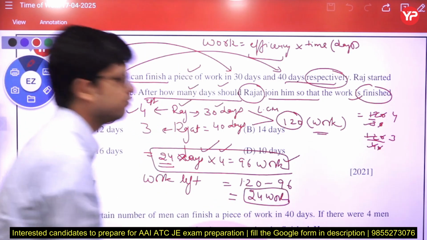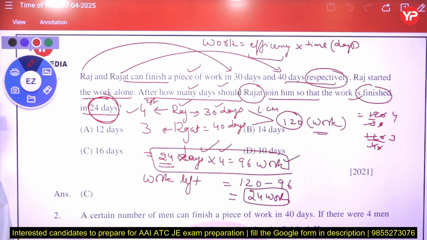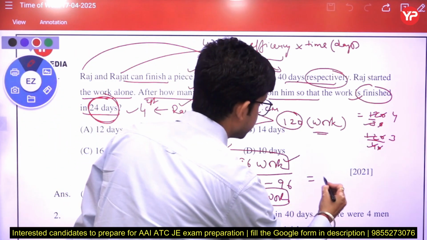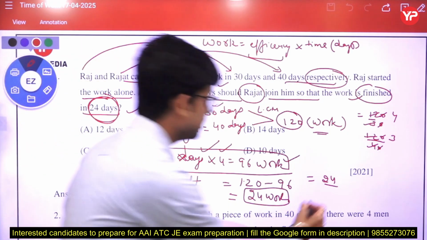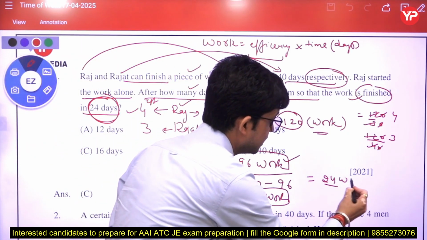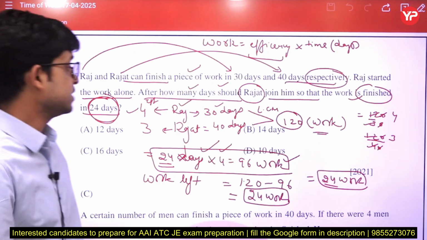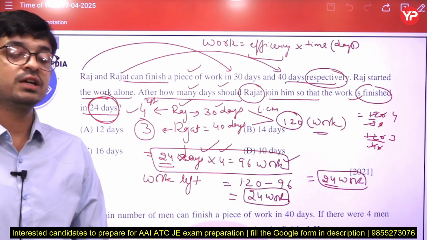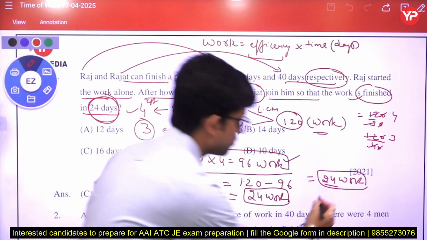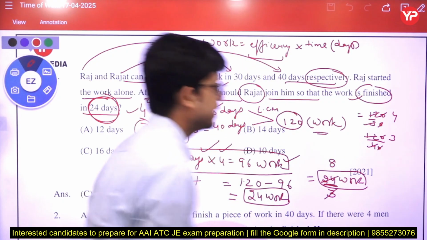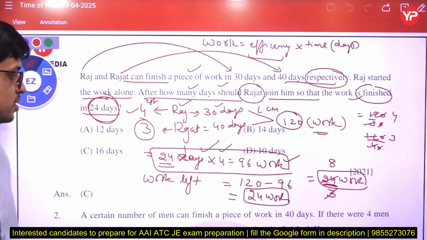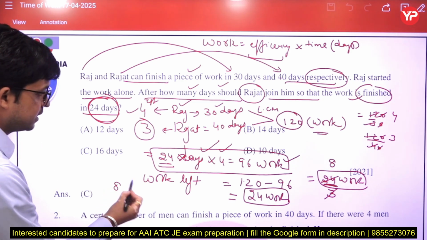Now that 24 work should be completed by whom? Rajat. Means the total work remaining is 24, and Rajat's per day capacity is 3 work. So if 24 work is there, how many days will Rajat take? It takes 8 days.